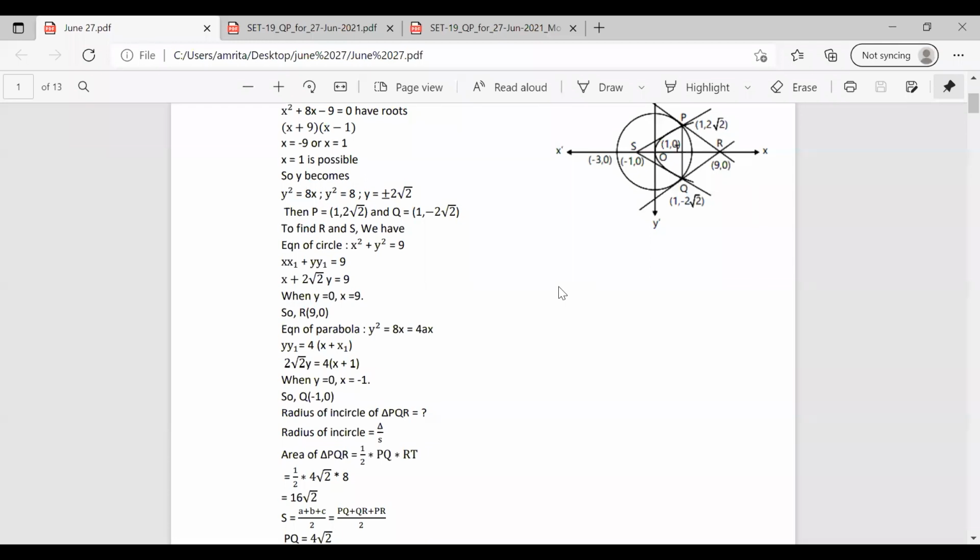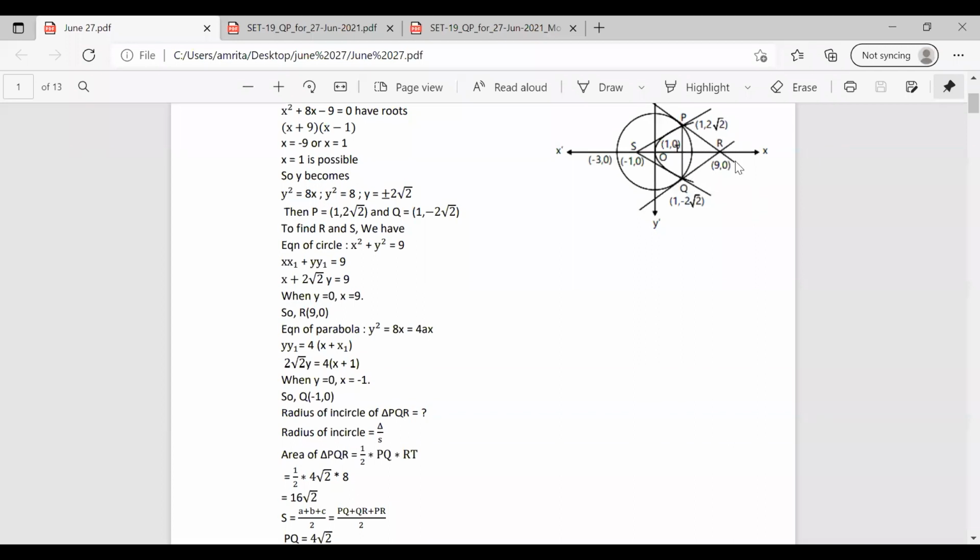So we got all the points. Now what we have to find? We have to find out the radius of the incircle of triangle PQR. We have the values of P, Q and R. And the radius of the incircle is area by S. So we have to find the area of triangle PQR and then divide it by S. So how can we find the area of PQR? We can apply the formula half into base into height. So it is half into PQ into RT.